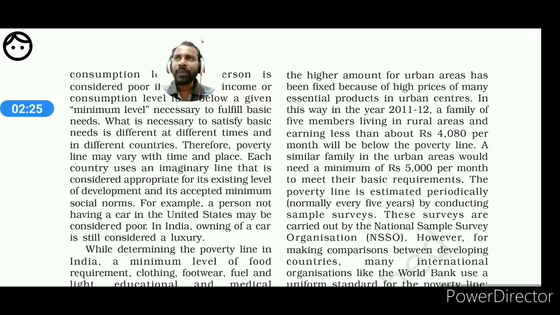Next, 5,000 rupees for a 5-member family in the urban areas has been determined as the poverty line. If any family has less than 5,000 rupees per month, obviously that family will be referred to as the BPL category, or below poverty line.